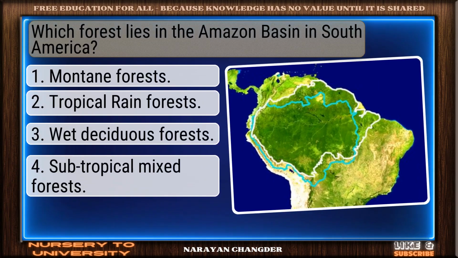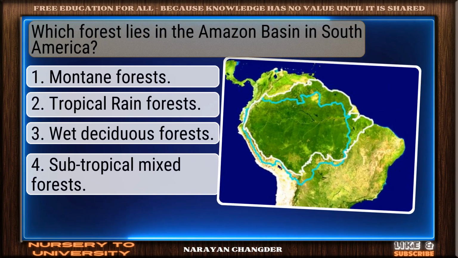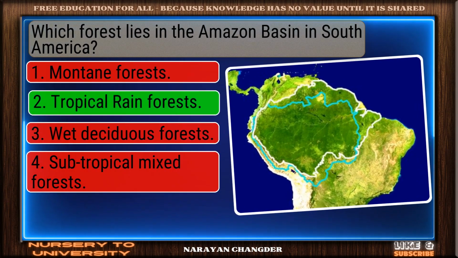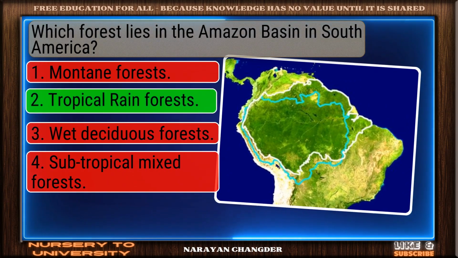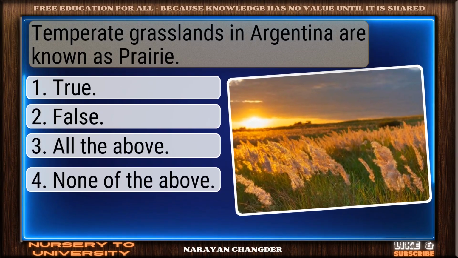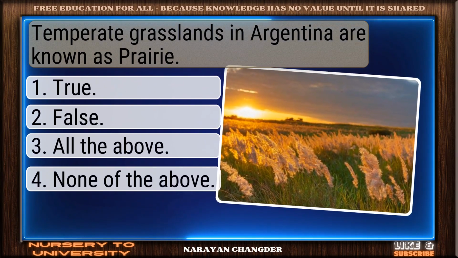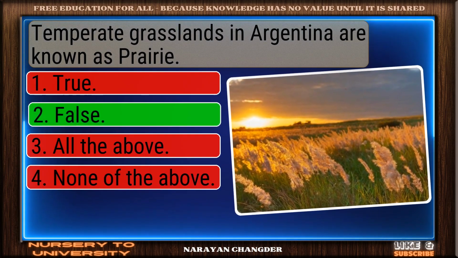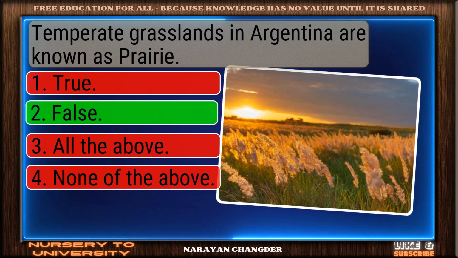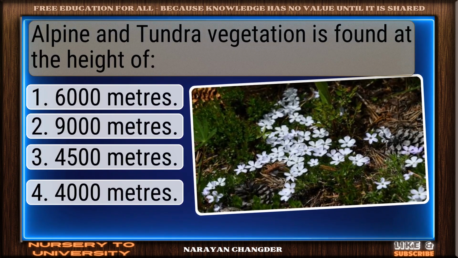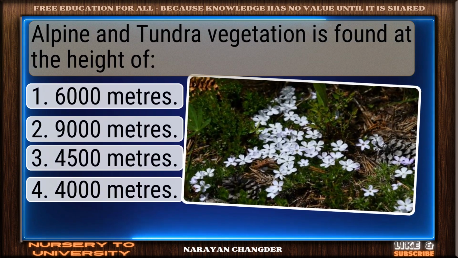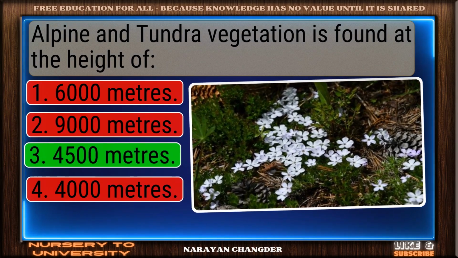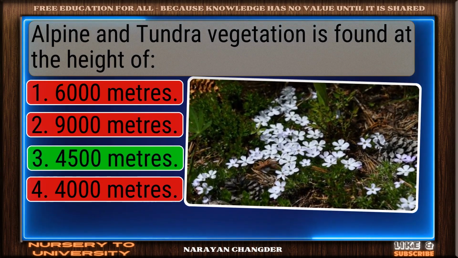Question number 165. Which forest lies in the Amazon basin in South America? Smart pick. Tropical rainforests is the correct choice. Question number 166. Temperate grasslands in Argentina are known as prairie. Sharp thinking. False is the right choice. Question number 167. Alpine and tundra vegetation is found at the height of? Nicely done. 500 meters is a solid answer.